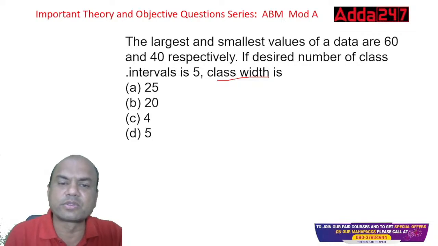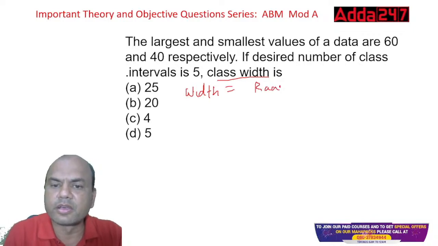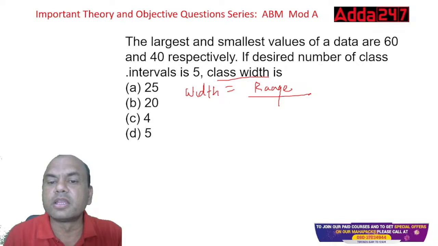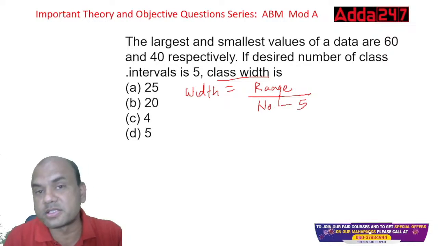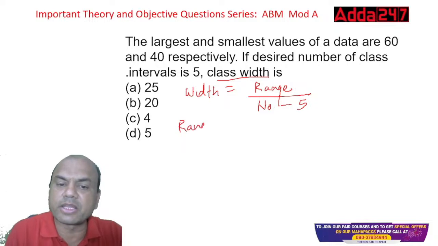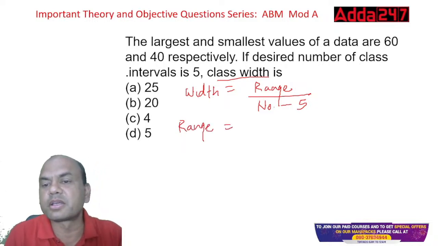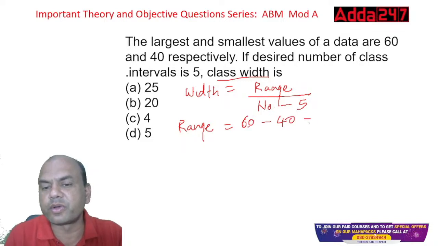I'll give you a simple formula. Width equals range upon number of classes. What is the number of classes? This is simple, 5. But what is the range? Always remember, range means the highest minus the lowest. What is the highest number? 60. See here, largest and the smallest value. So 60 minus the lowest, 40. So 60 minus 40, that is 20.